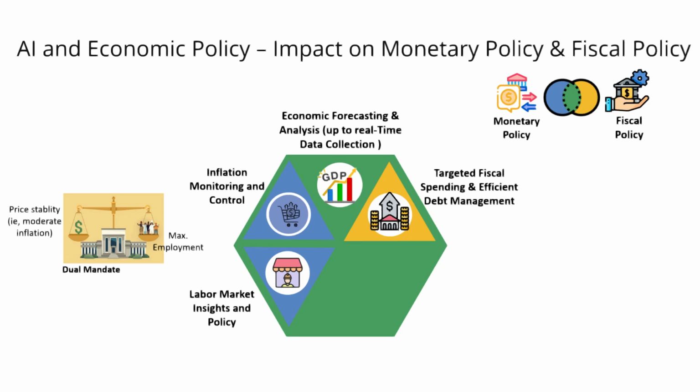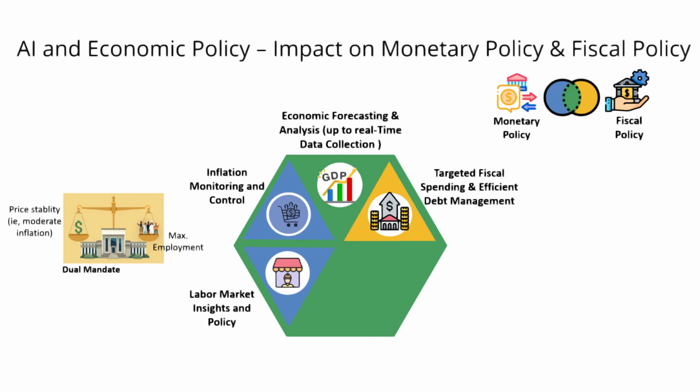Managing public debt efficiently requires predicting interest rate changes and economic cycles, which is difficult due to market volatility. AI models can analyze historical data, interest rate trends, and global economic indicators to predict optimal times for debt issuance or refinancing. This helps governments minimize interest payments and manage public debt more effectively. What are other areas AI can be harnessed?